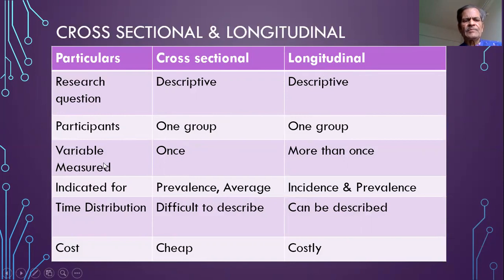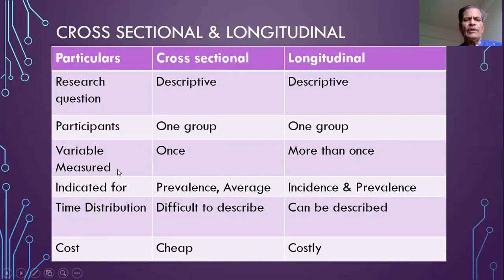The difference comes in the measurement of the variable. In cross-sectional studies, during the entire period of study, the variable or the variables in the research question are measured only once. Whereas in the longitudinal study, the variables in the research question are measured more than once.